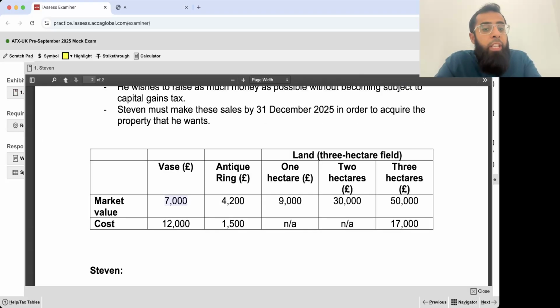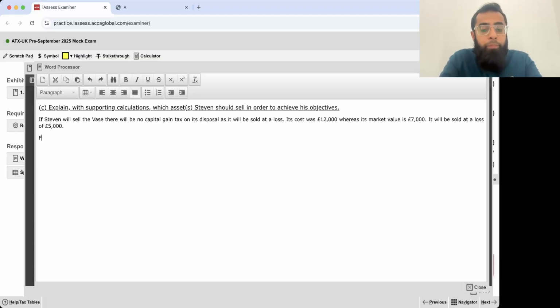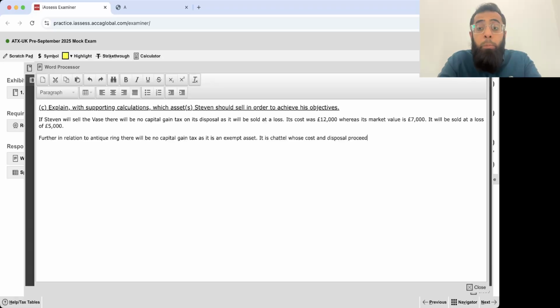Okay. Then in relation to the antique ring, it is an exempt asset as its disposal proceeds and cost both are below 6,000 pounds. Further, in relation to the antique ring, there will be no capital gains tax on it as it is an exempt asset. Okay, it is a chattel whose cost and disposal proceeds are both below 6,000 pounds. So it is an exempt asset.